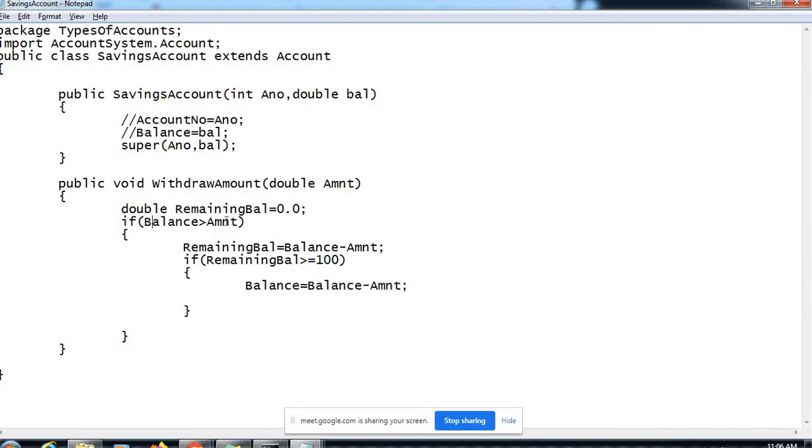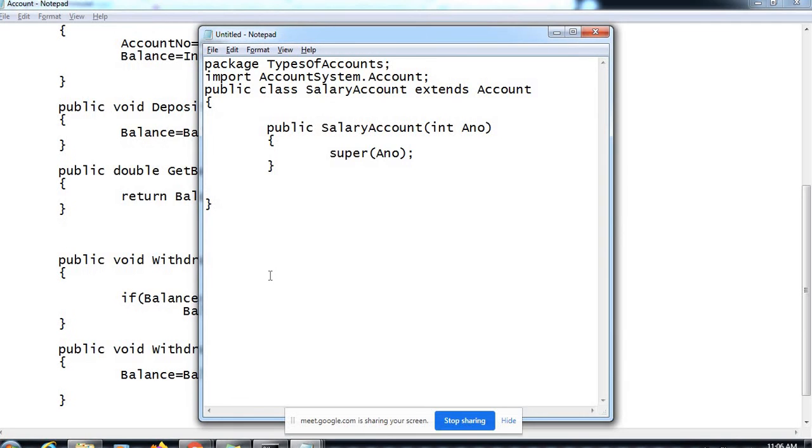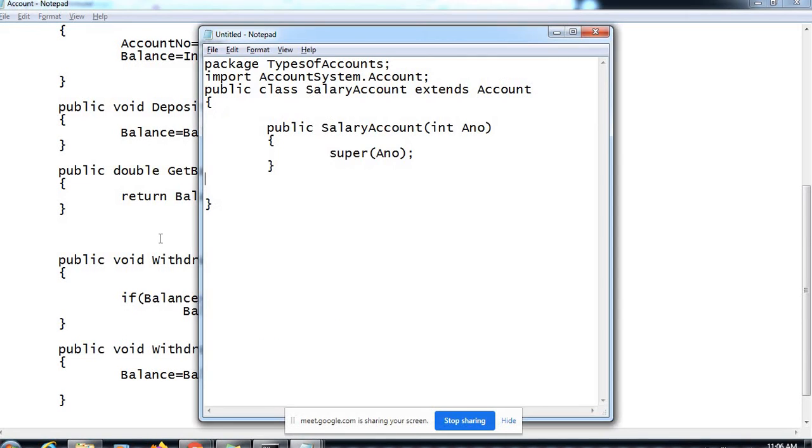So whatever the generic implementation of withdraw amount is, where we just check that the balance should be enough to process the withdrawal, that generic rule is applicable for the withdrawal process in case of salary account. So salary account is not overriding the method. It doesn't need to change the implementation of any method which it has inherited from the parent. So overriding is not compulsory here, right? Please understand this very well.